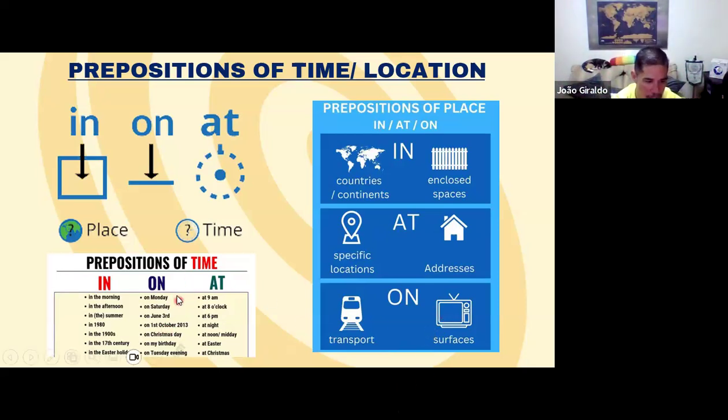Some situations are more used, so we need to practice, like days of the week, dates, celebrations. Okay, here "in" we use for periods of the day, the seasons: in summer, winter, autumn. Okay, so this is very important to practice, to remember to use.